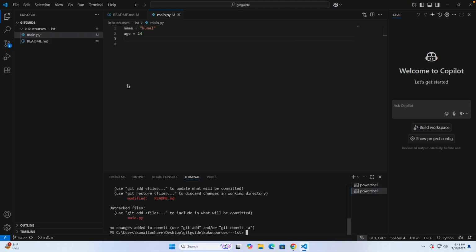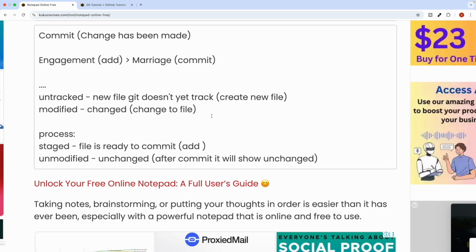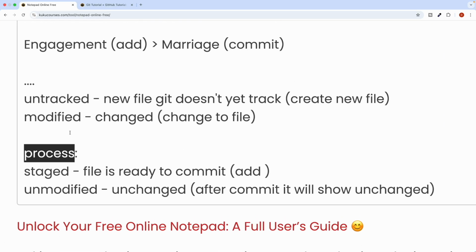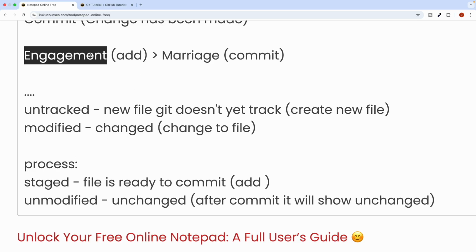So now let's talk about the next thing. We have untracked and modified. Always remember that whenever you create a new file and try to see the status, it will show untracked. And whenever you make any changes to the file and check the status, it will show modified. Now, whether you created a new file or changed something in the file, the next process is very important. The very first thing you have to do is to move things into staged. Just understand it's like an engagement process.